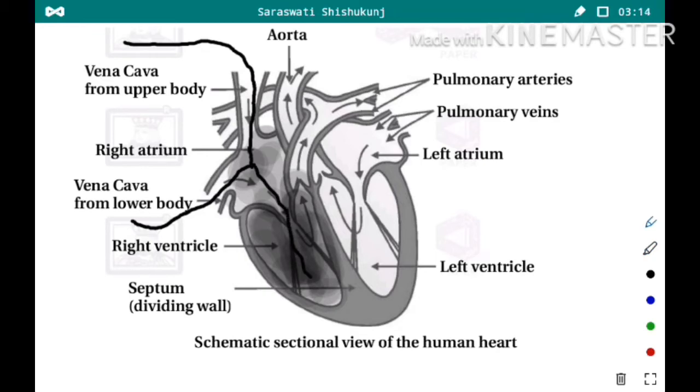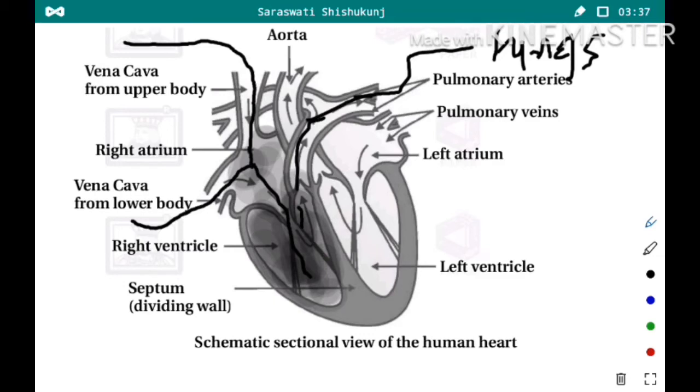Now from this right ventricle, when the ventricle contracts, the blood will pass through the pulmonary arteries to the lungs, and here in the lungs that blood will get purified.